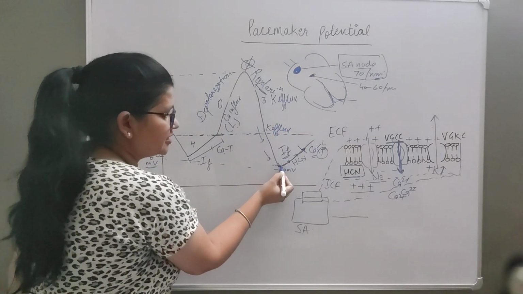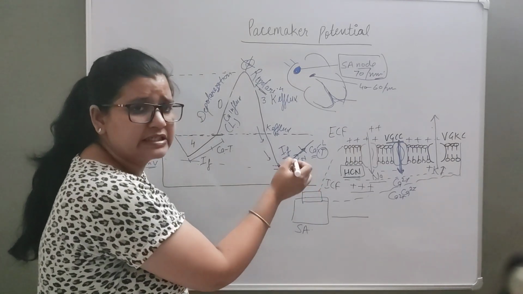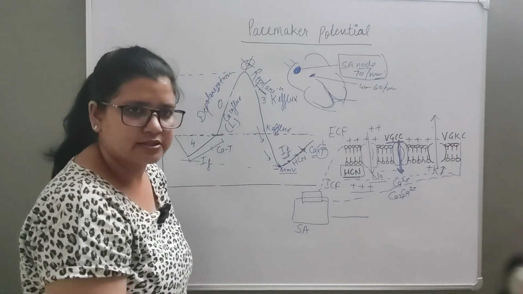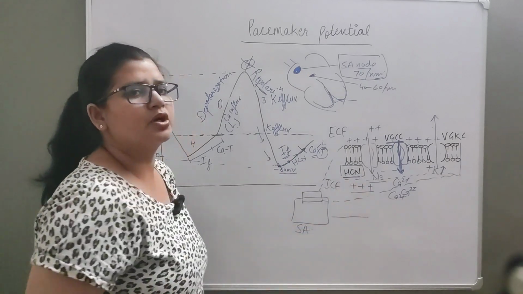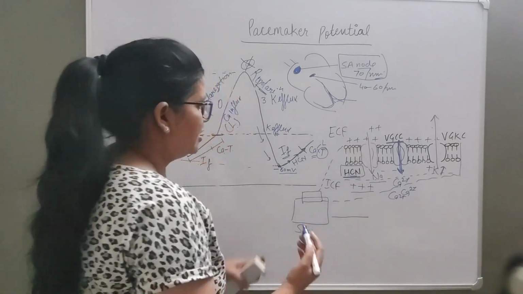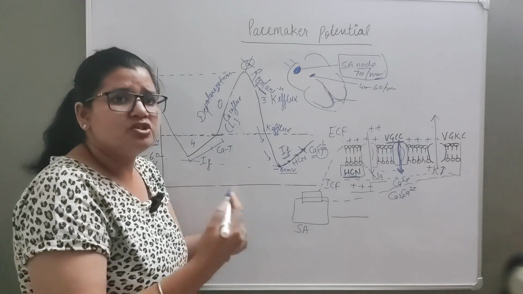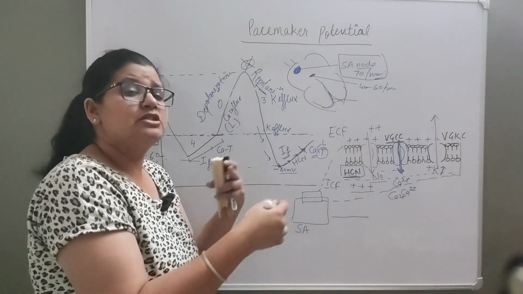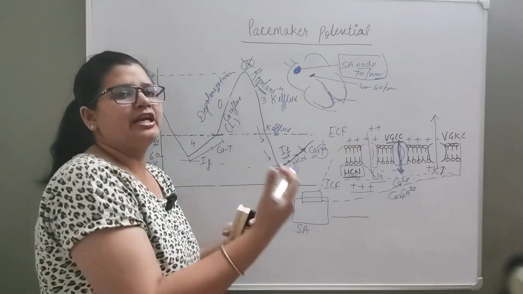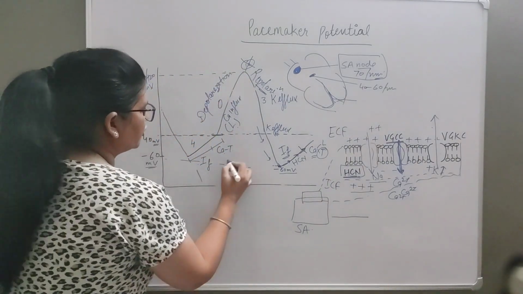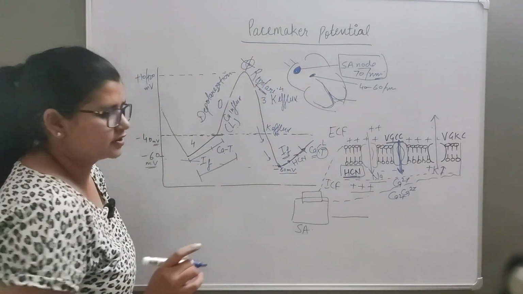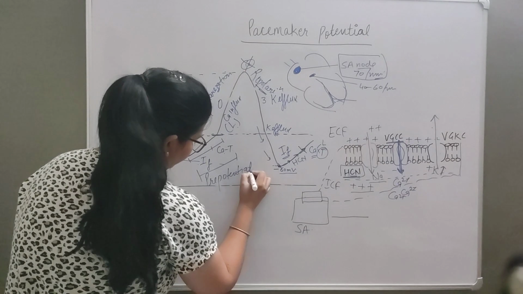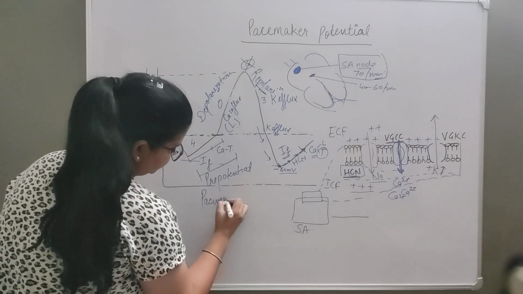Okay, when it reaches the RMP, the resting phase, minus 60 millivolt, again because of that negativity, the funny current starts again. So again sodium influx occurs because of these HCN channels. Ultimately this cell is able to generate its phase 4 potential, the phase 4 slope, every time, and that's why the cell is able to generate its own rhythm, right? So this phase 4 you should know as the pacemaker potential always. This phase 4 is also called the pre-potential or pacemaker potential.